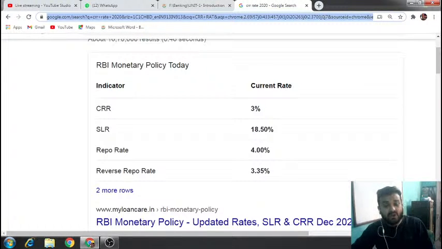Out of that 100, 3% means 3 rupees. They have to keep 3 rupees as balance in Reserve Bank of India. This is for every bank. Okay, 3% they have to keep with Reserve Bank of India. Clear? Understood?